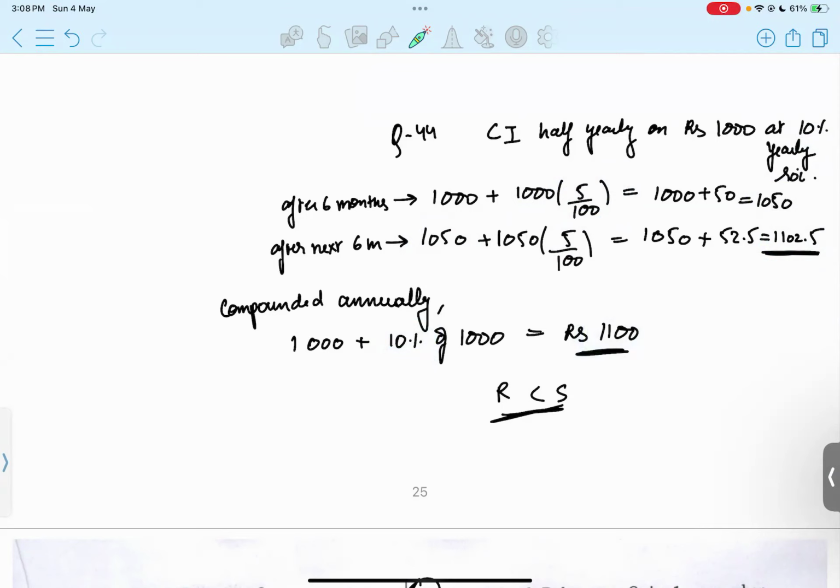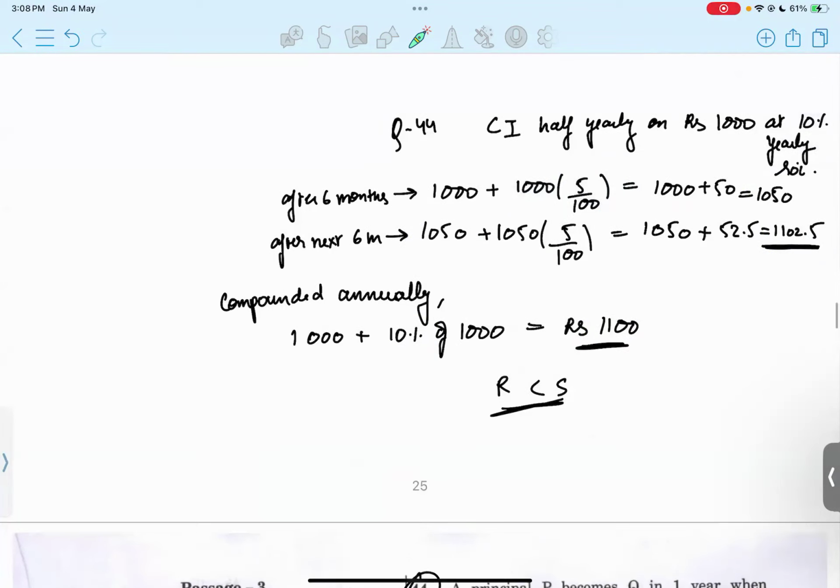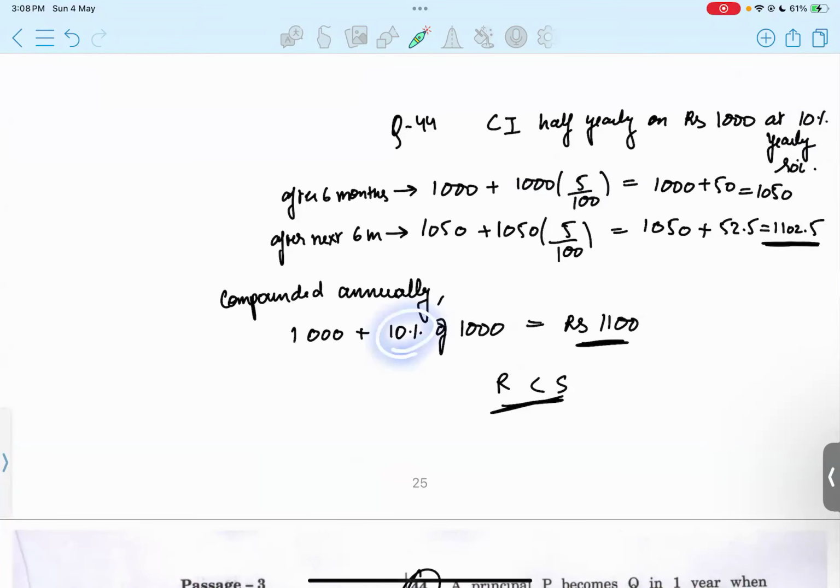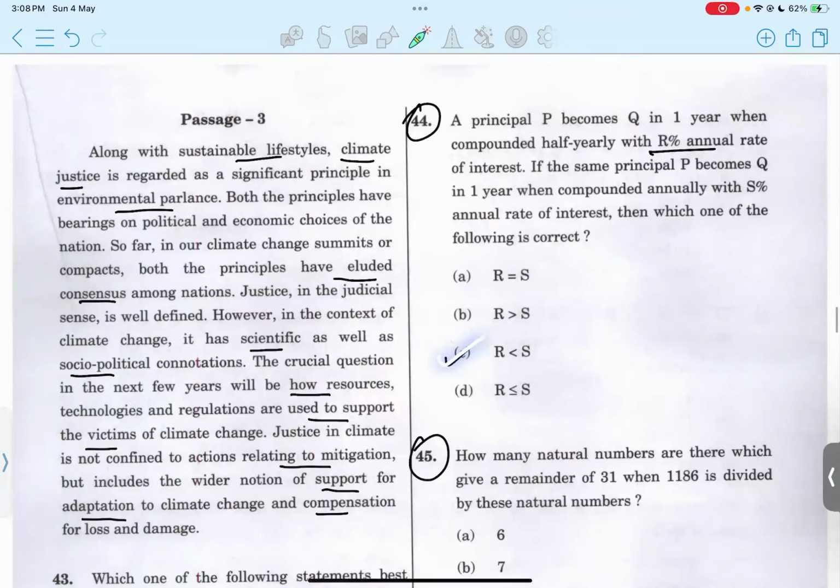So you can see, if this is R which is given in the question and this is S%, the interest rates, clearly R would be 5% and S would be 10%. So S is greater than R. So that is option C.